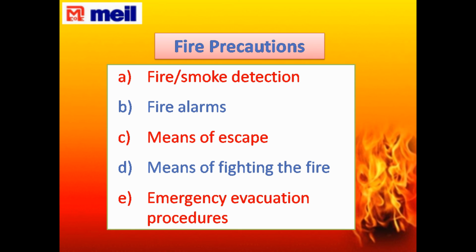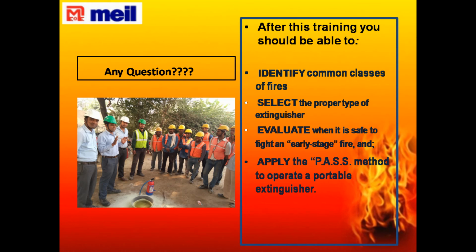Fire precautions: fire and smoke detection, fire alarm, means of escape, means of fire fighting, emergency evacuation procedures. But mind it, identify the class of fire and select the proper type of extinguisher. Evaluate when it is safe to firefight and whether it can be fought at an early stage. Apply the PASS method to operate a portable fire extinguisher.